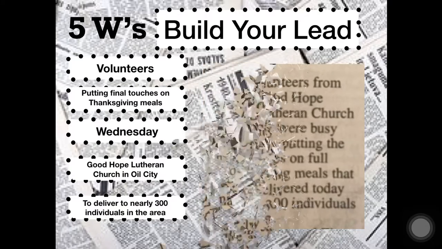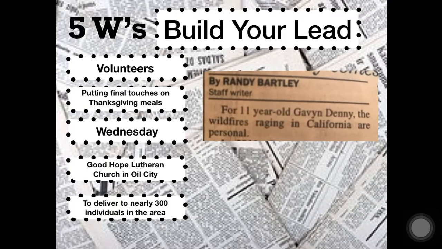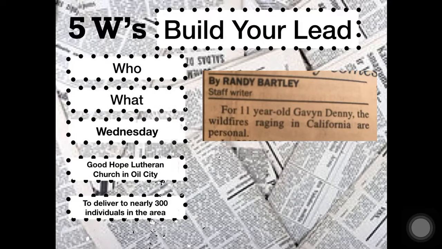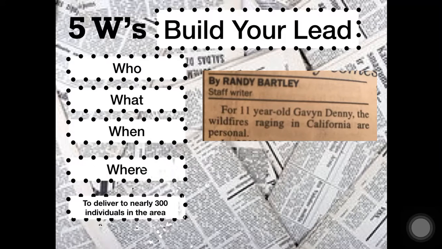So, all right, let's get rid of this article. We'll bring in a new article. We better get rid of the who, the what, the when, the where, and the why, so that we have a new slate here for our new article. And this says, for 11-year-old Gavin Denny, the wildfires raging in California are personal. Again, this is just one sentence, really rather short. So let's see if it covers our 5 W's.